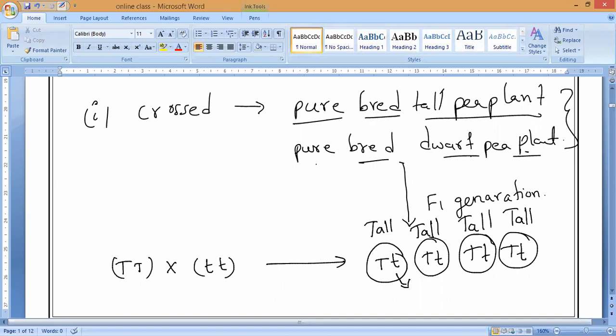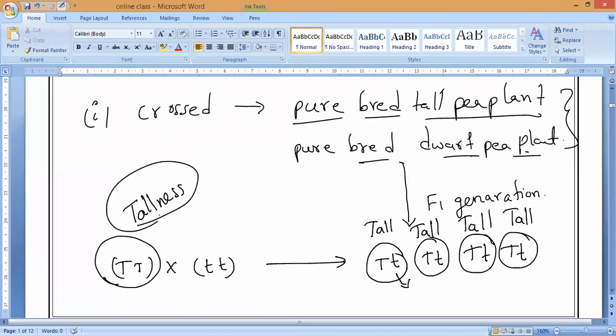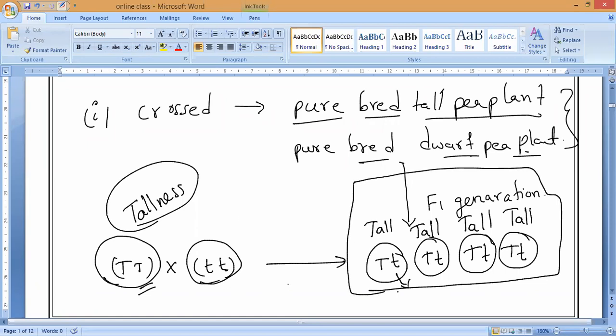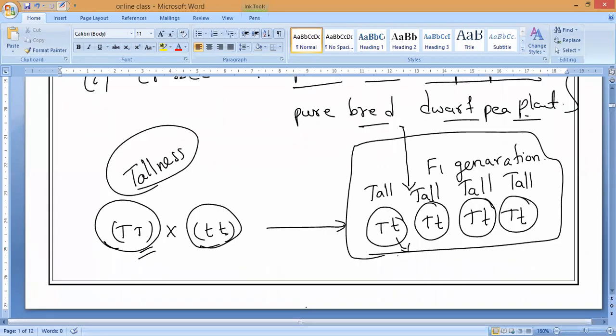From this, Mendel concluded that the first generation, or F1 cross, shows the traits of only one parent plant. What is that parent plant? All the characteristics of the offspring are showing only a single parent plant's characteristics. Even though he crossed a pure breed tall plant and a pure breed dwarf plant, whatever F1 generation comes, all the plants show the characteristics of whom, guys? Tall plant or dwarf plant? Please respond. Tall plant. Tall plants only.